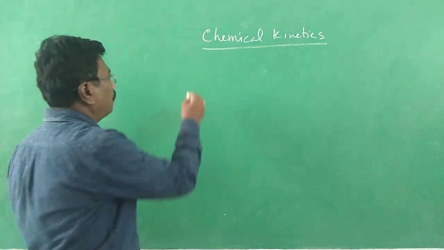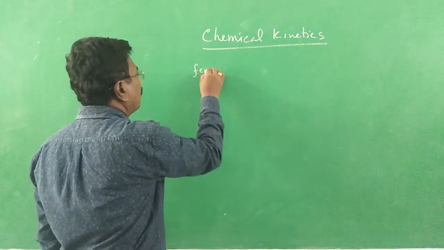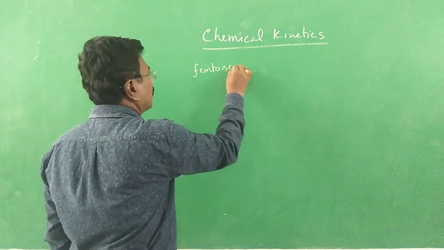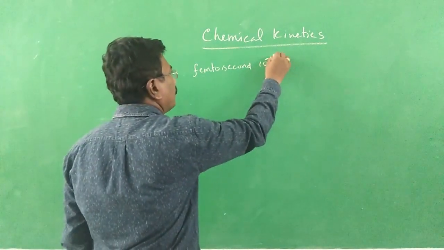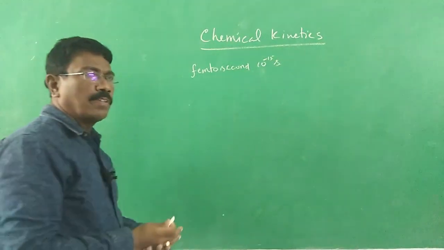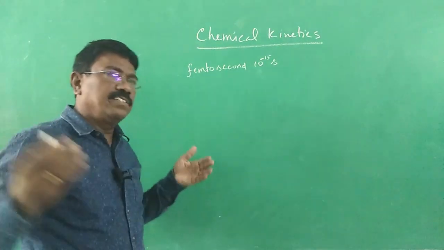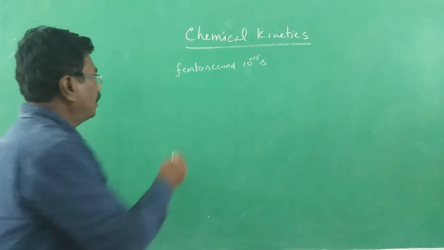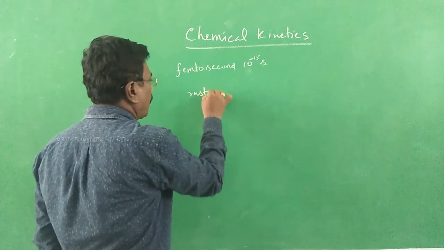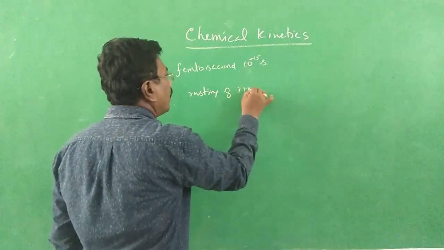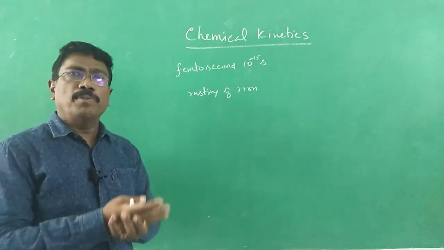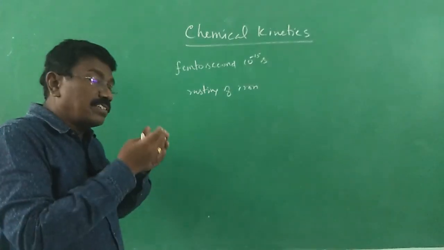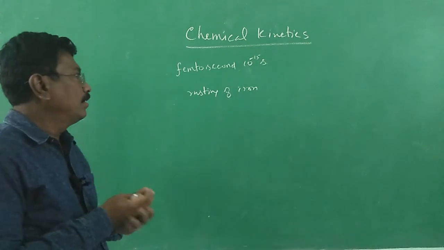Certain reactions, for example, may take place within 10 power minus 5 seconds, 15 seconds, within no time. Certain reactions proceed years together. For example, rusting of iron. Slowly, the iron rod in our house or in buildings you might have seen, the rusting process takes place for years together. So it is a slow process.